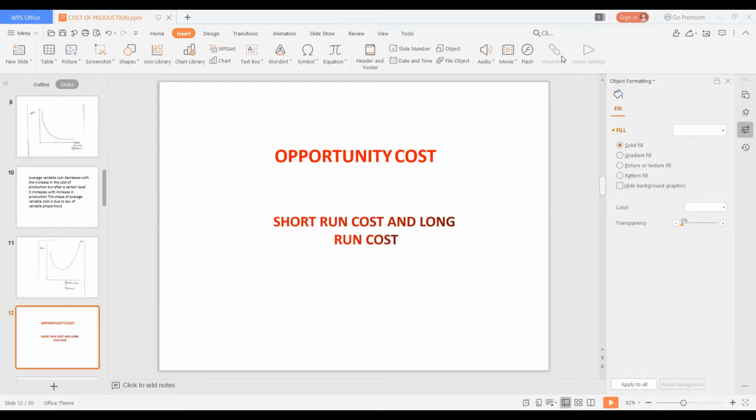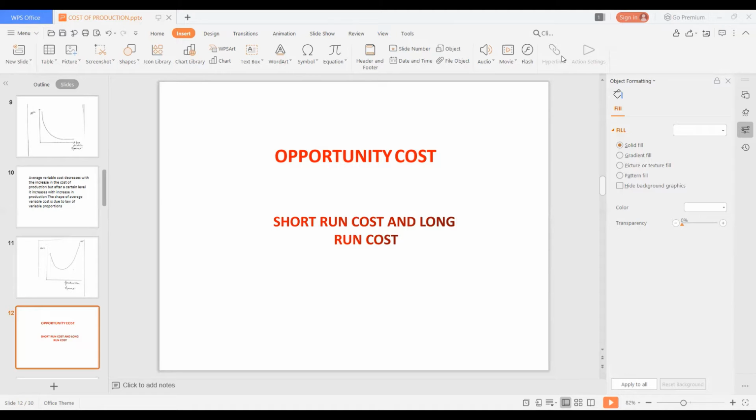What is opportunity cost? The amount of earning of any factor of production from the next best alternative use is the opportunity cost of that factor of production. Suppose land is a factor of production. A farmer has 1 acre of land from which he can get 10 quintals of potato by cultivating.